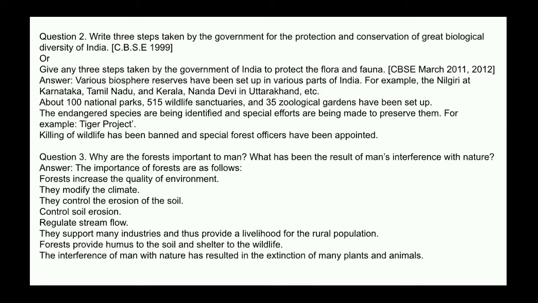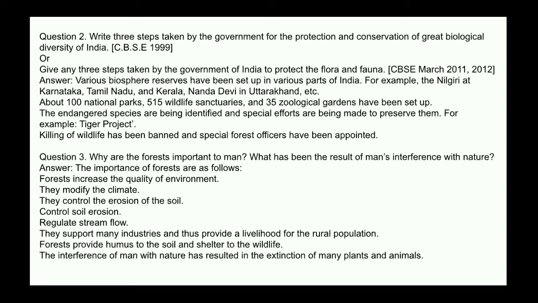Next question. Write 3 steps taken by the government for the protection and conservation of the great biological diversity of India, or give any 3 steps taken by the government of India to protect the flora and fauna. Answer. Various biosphere reserves have been set up in various parts of India.